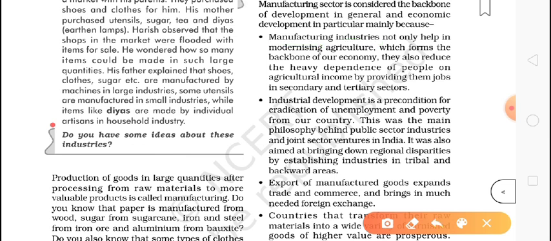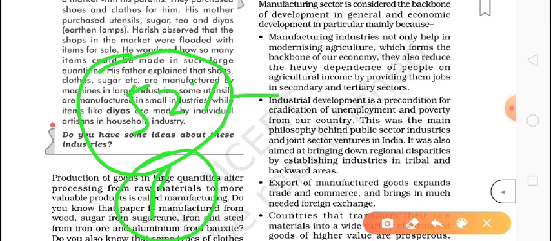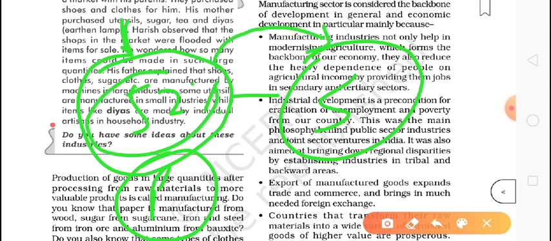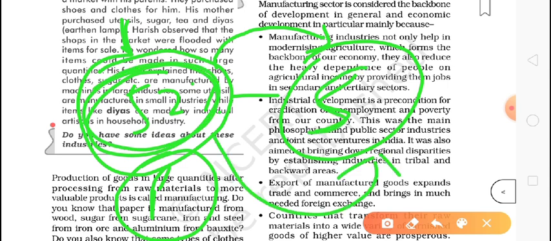The second point is that we all know that in our country still around 52% of people are working in the primary sector. So what does the secondary sector do? It reduces the pressure on the primary sector. Many people, around 10-20%, go to the secondary sector to work, and this reduces the pressure on the primary sector. And they also get a good salary.